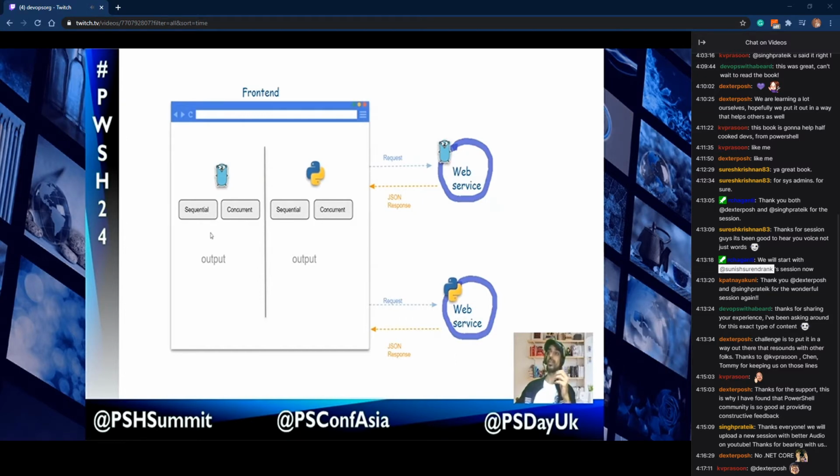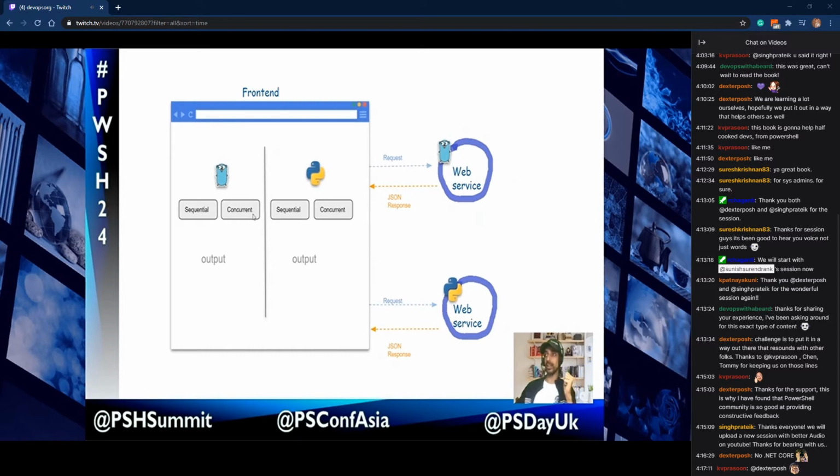So what happens when the user presses the sequential button? There will be a REST call going to the web service, and this web service will process the call, and it understands that this call is coming because the user pressed the sequential button. So it has to run a task in a sequential way. The response given back is the time it took to run that particular task. Let's say a task takes 1 second to run, and we are running it 4 times. So the total time it took is 4 seconds, right?